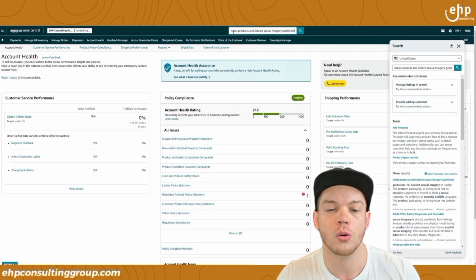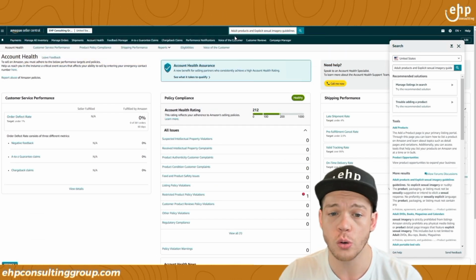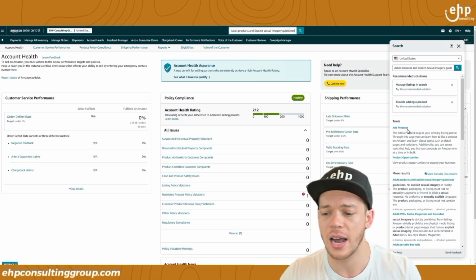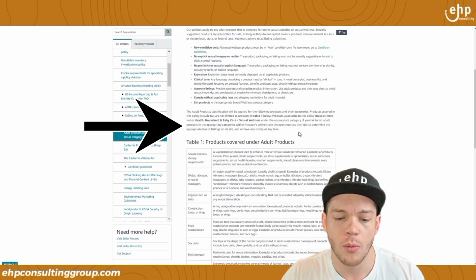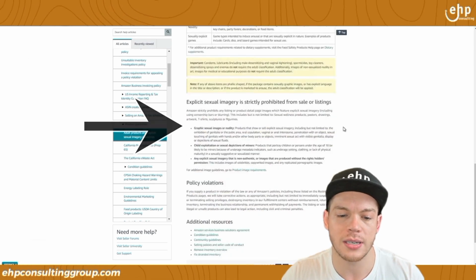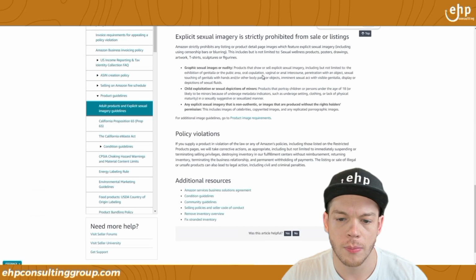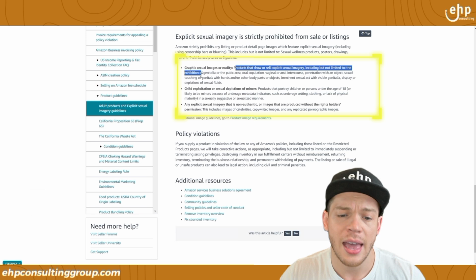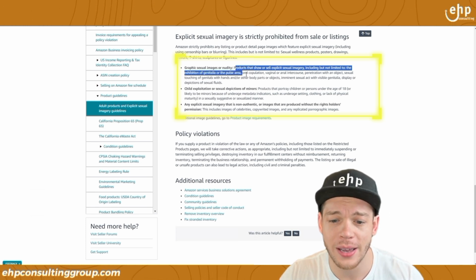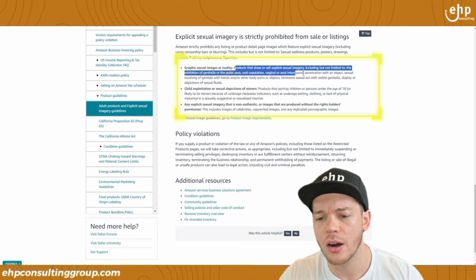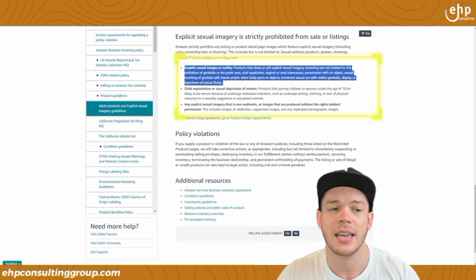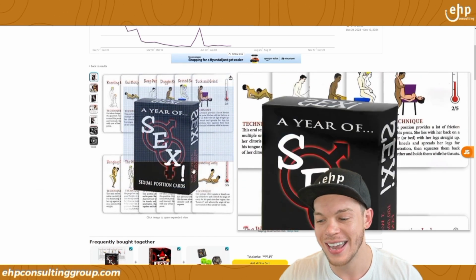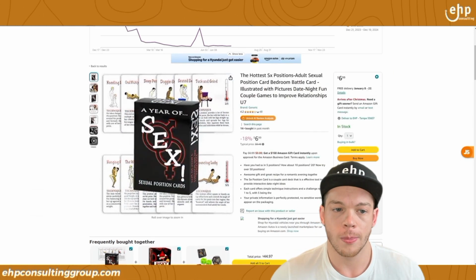Now, the first thing we're going to do is go to Amazon Seller Central, or you can just go to Google and type in something like, what's Amazon's sexual image guidelines? What's their policy on this kind of stuff? And we look at their policies and we can see what's allowed and what's not allowed. Now, it literally says right here, products that show or sell sexual imagery, including but not limited to the exhibition of genitalia or the pubic area, oral, vaginal, intercourse, a lot of stuff. Pretty much what it's saying is that these images are not allowed. And it literally says it's a naked woman, it's not good. So it's violating this policy.